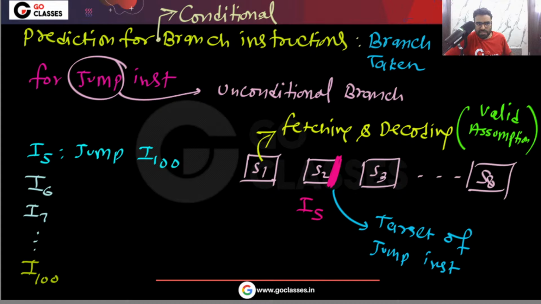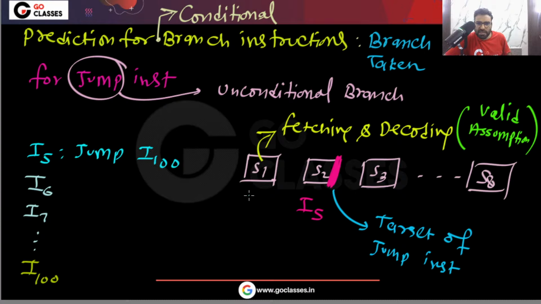Now notice that because in stage S1 we are already fetching and decoding, we found out that I5 is a jump instruction, so definitely the target instruction will be executed next.